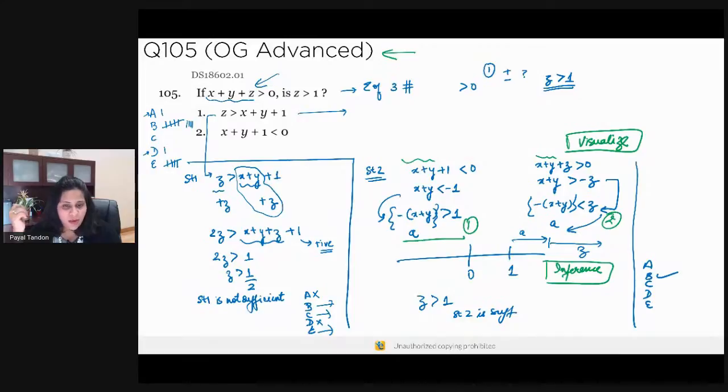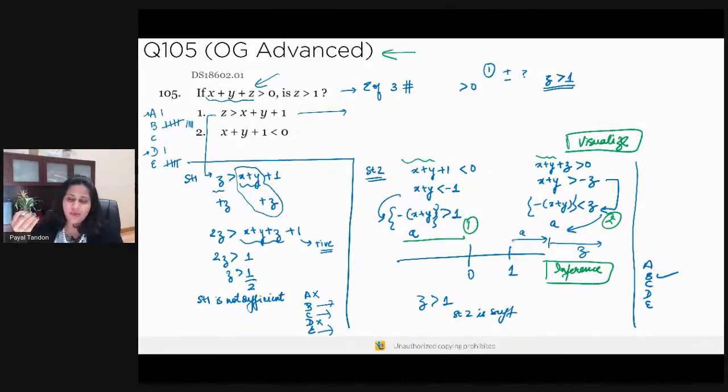Okay. Rahul is saying, can we approach this question by assuming values for X, Y, and Z? I tend to not assume values if I don't have a basis for assuming values. In this question, I don't really have a strong basis to figure out what values I should assume, because I can't be really assuming values across the entire space of integers.